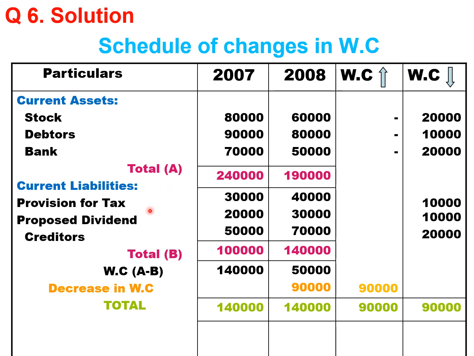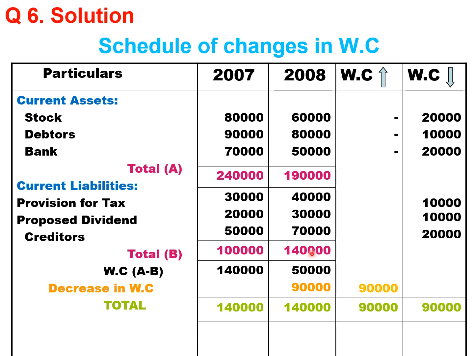Current liability students, increase in provision for tax 10,000 will result in decrease in working capital. Increase in proposed dividend 10,000 will result in decrease in working capital. Increase in creditor will result in decrease in working capital. So total current liability of last year is 1 lakh and current year is 1,40,000. So current asset 2,40,000 minus 1 lakh, you get 1,40,000 as a working capital of last year.